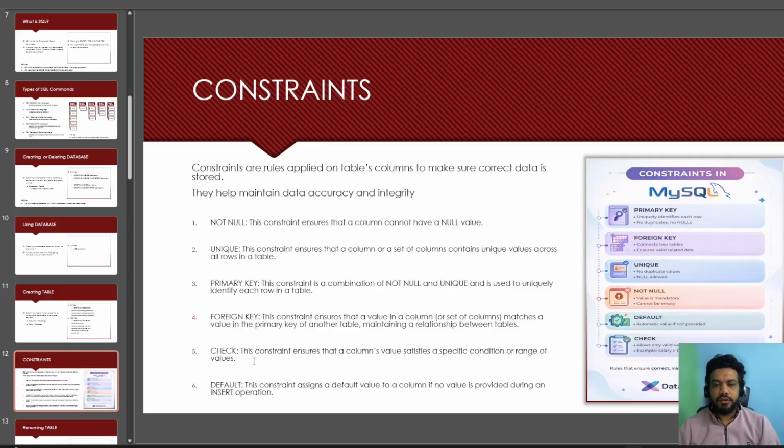Check basically ensures that the condition that we have applied is satisfied. So what could be the condition? For example, in the date of birth column, I can apply a check condition that if someone is entering the date of birth, the person should be greater than or equal to 18 as per today's date, right? And then default. Sometimes people are not providing values in certain columns. So we can provide a default value. If I didn't provide any value for that column, then the default value will be used.